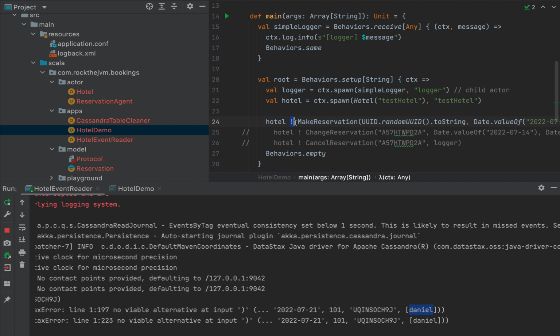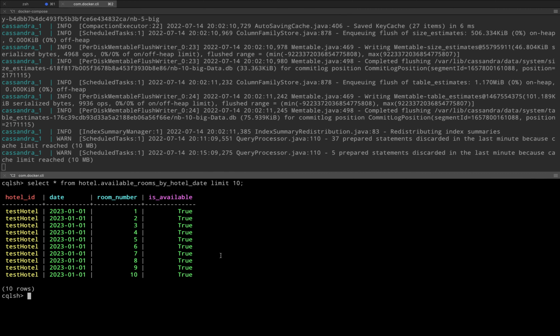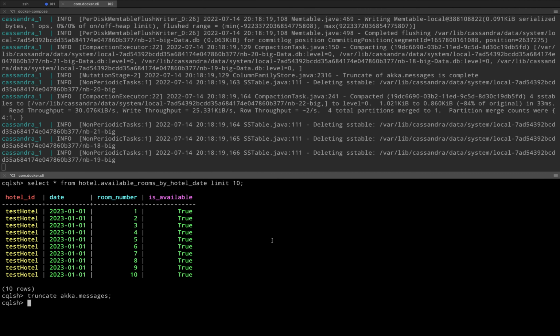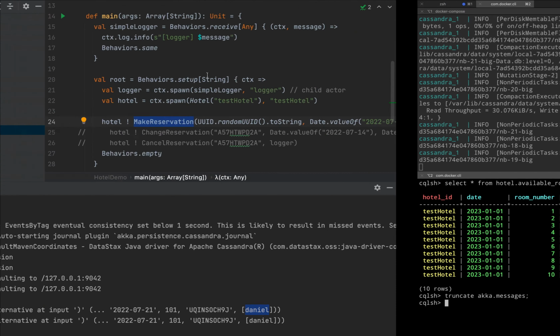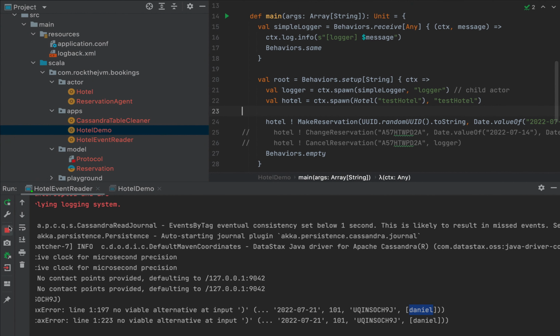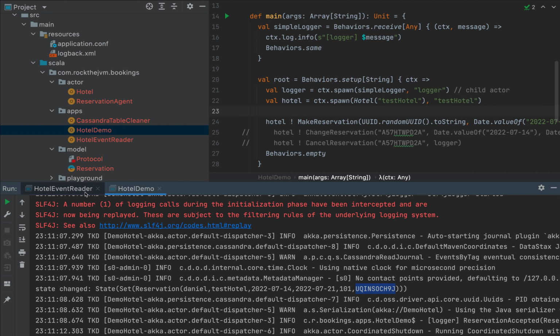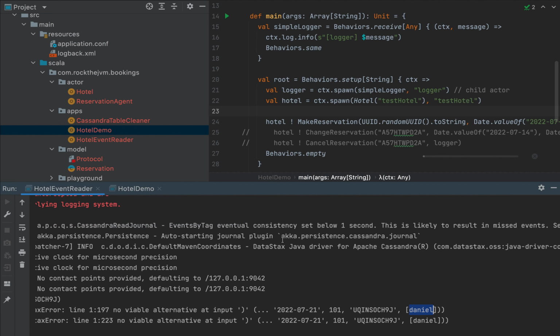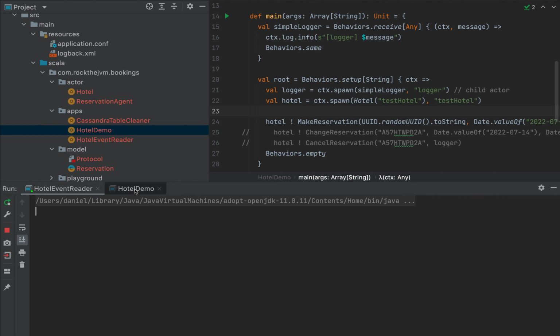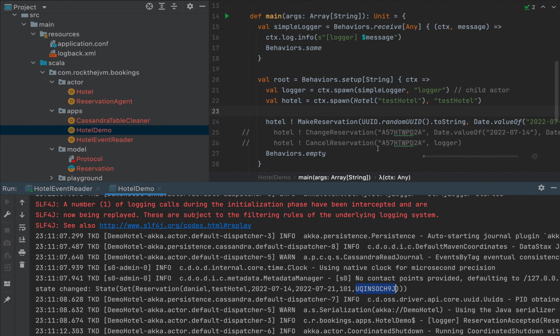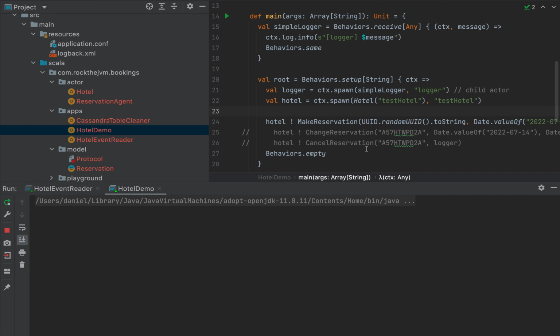So here under the CQL, I'm going to say truncate akka.messages so that we don't run that table cleaner again, which takes a little while. So I'm going to close the hotel event reader and then spin up the hotel demo again and the hotel event reader in any order. So I'm going to spin up the reader again, and then the hotel demo again, and let's see what happens.